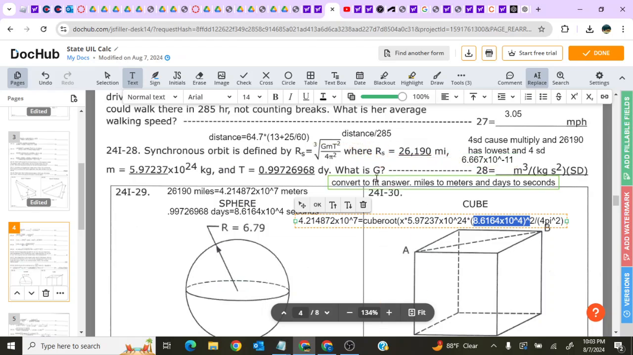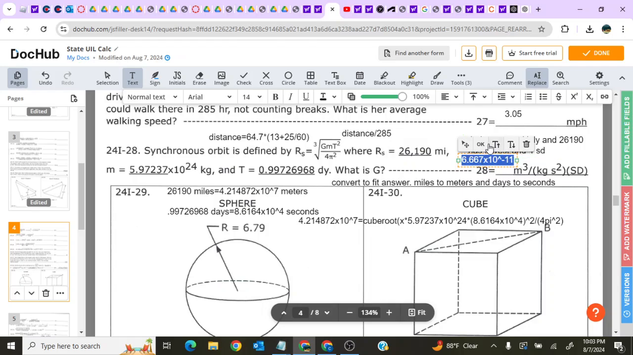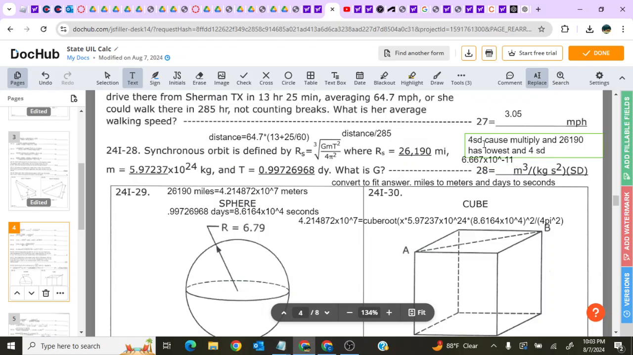And there are 4 SDs because, as you can see, all this stuff is just being multiplied and divided. And then a cube root doesn't affect significant digits, I don't believe. So you need the lowest number of SDs of these 3 values, which is clearly this with 4 SDs. Because this 0 is not a significant digit. I mean, ask the people who define significant digits as to why. But in any case, you get 6.667 times 10 to the power negative 11 meters cubed per kilogram second squared.